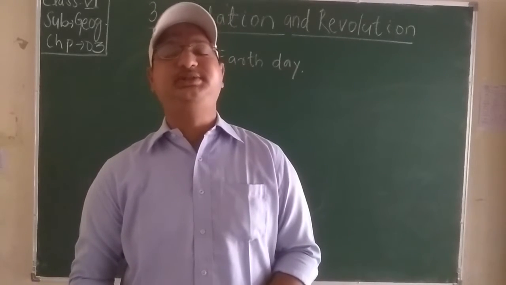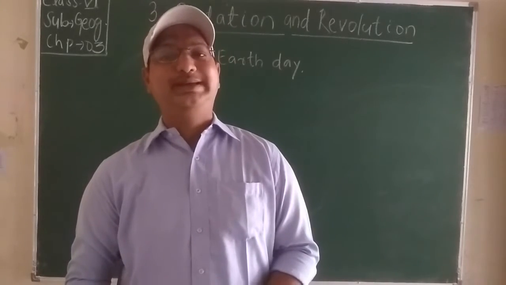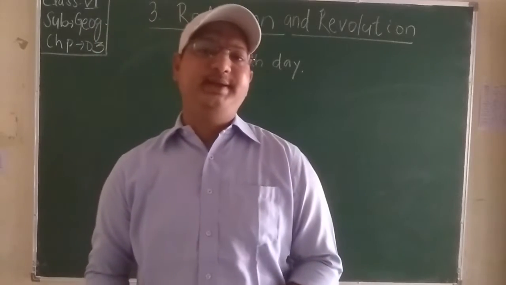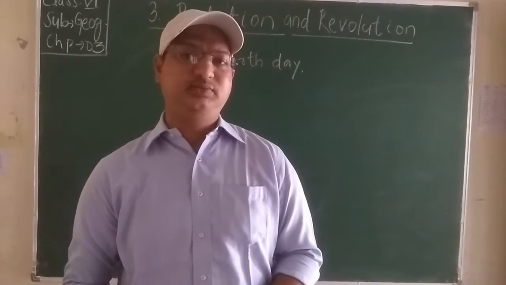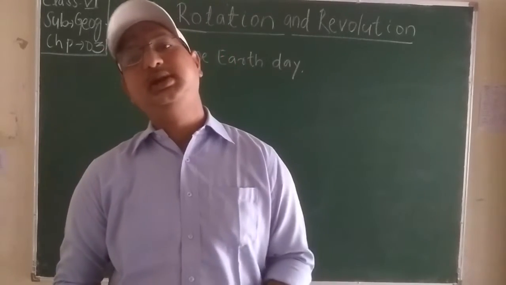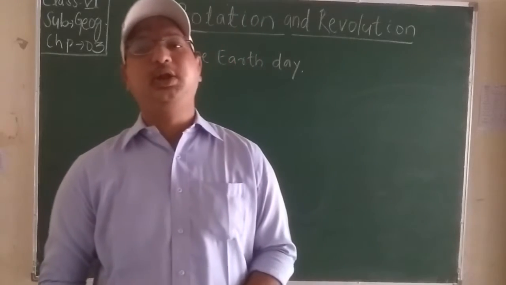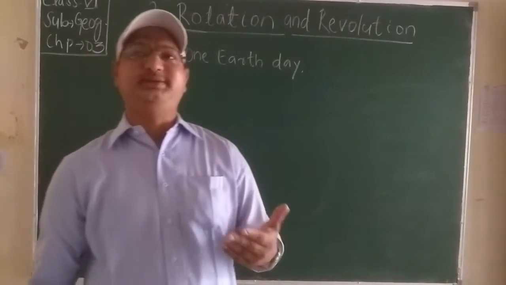Owing to the spherical shape of the Earth, only half of it gets light from the sun at a time and has day, while the other half is in darkness and has night. The circle dividing the day from the night is called the circle of illumination. It does not coincide with the axis.